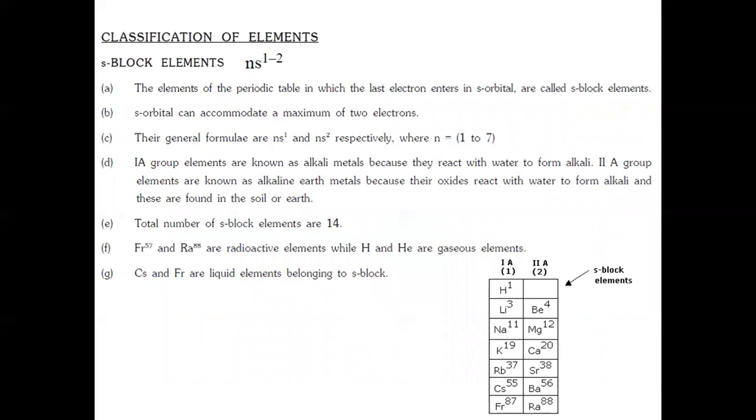Classification of elements into different blocks. We have 4 different blocks: s, p, d, f. S block elements are the elements in which the outermost electron enters the s orbital of the outermost shell, having the outermost electronic configuration ns1 to 2. Here, first group elements are known as alkali metals and second group elements are known as alkaline earth metals. The first 2 groups are considered as s block elements.